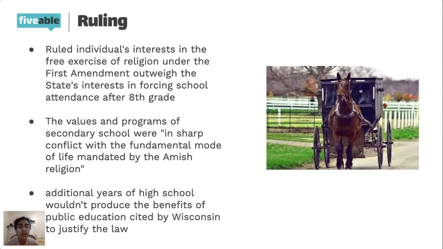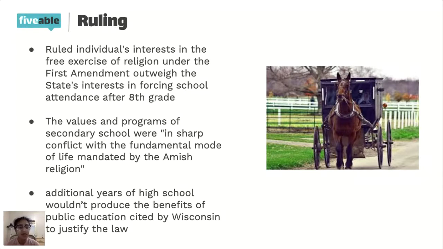And so one of the reasons why the Supreme Court said this was because Wisconsin and the state was saying that there were going to be these huge benefits of education that the students would get because they were still going to school after 8th grade, right? And so the Supreme Court was like, they're not really seeing what those benefits would actually be. And so there's no real justification for that law because of it.